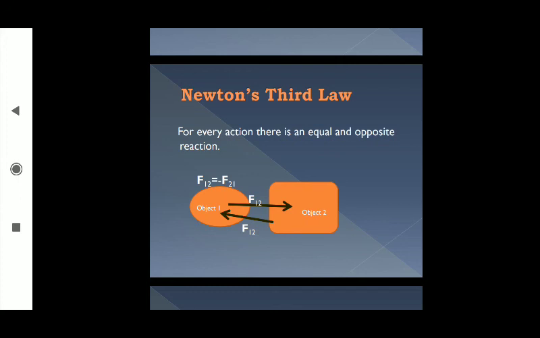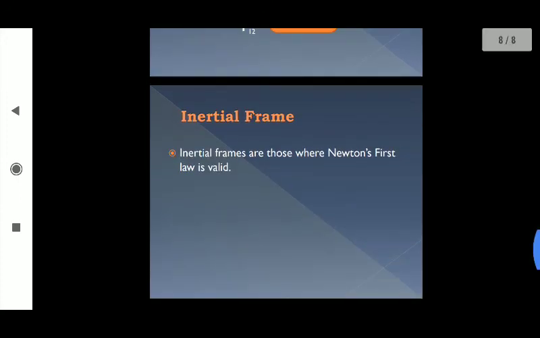That means in an inertial frame, unless or until any external force is applied, the object will stay in its initial state of motion. If the object is at rest, it will stay at rest, and if the object is in uniform rectilinear motion, then after some time it will continue its state of motion.